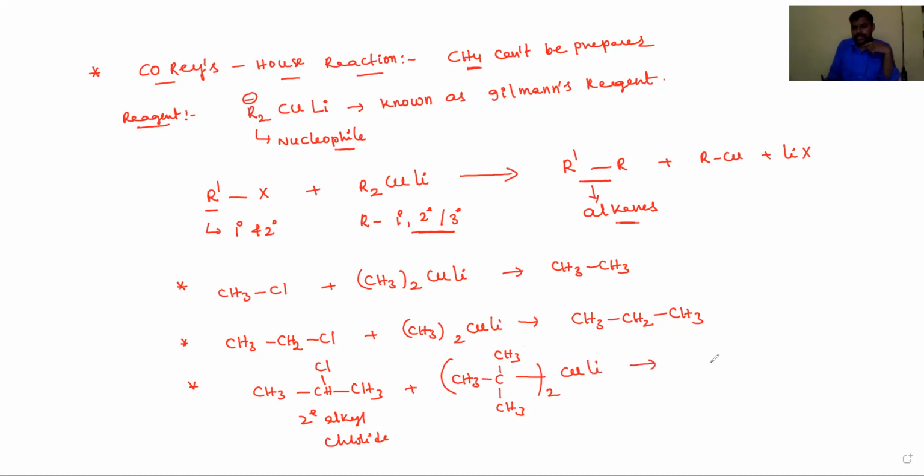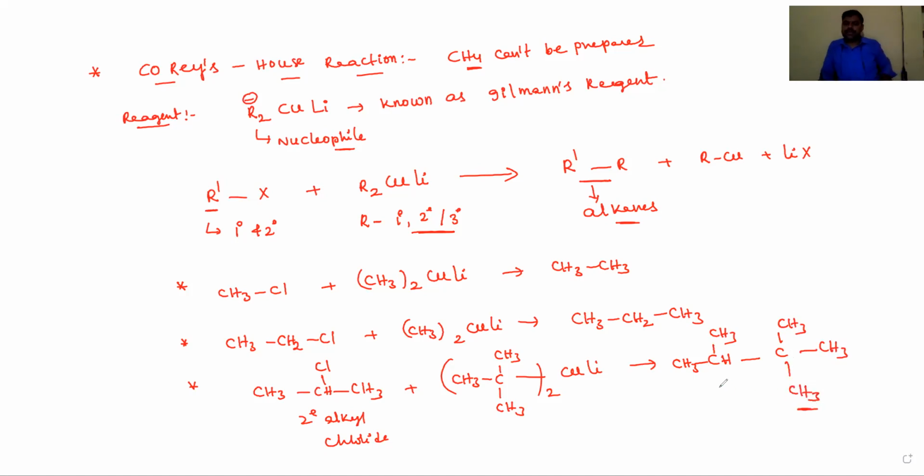Then the resultant product: this is one alkyl group, the secondary one. Now it is connected with the tertiary alkyl group. This is the final product, dear student.